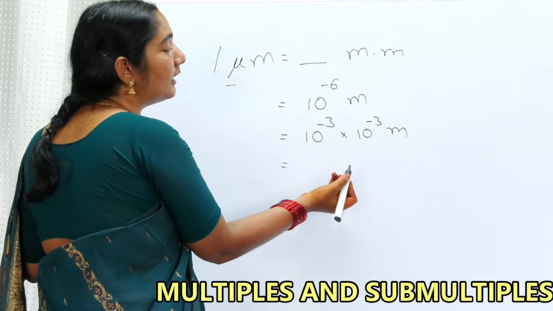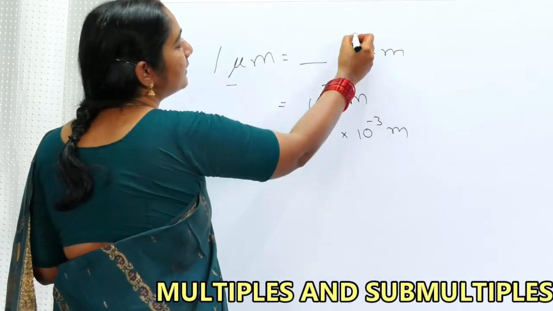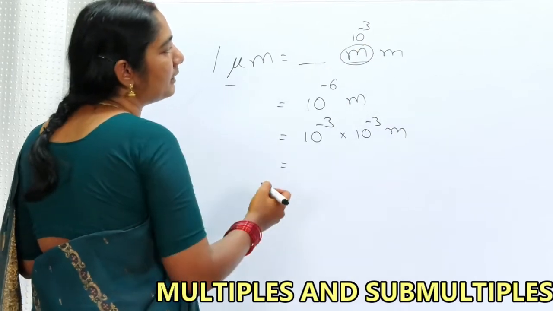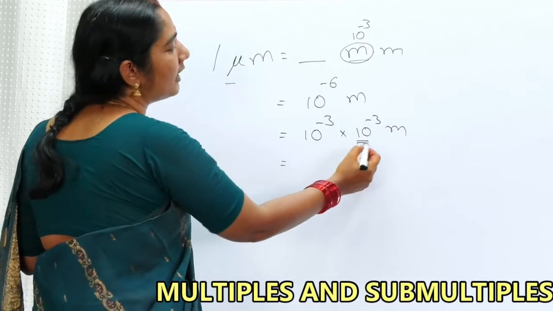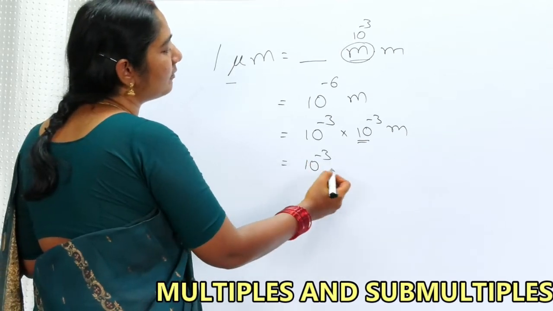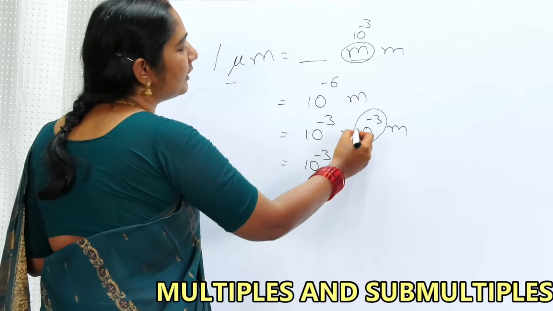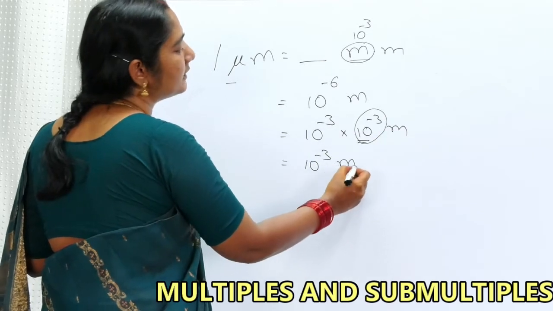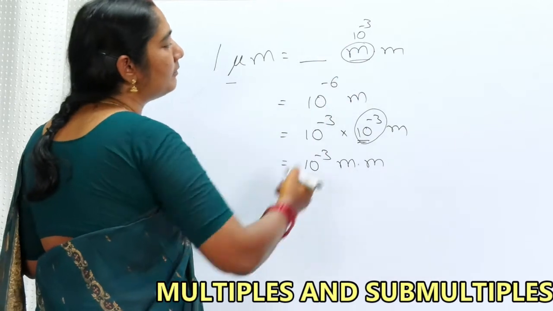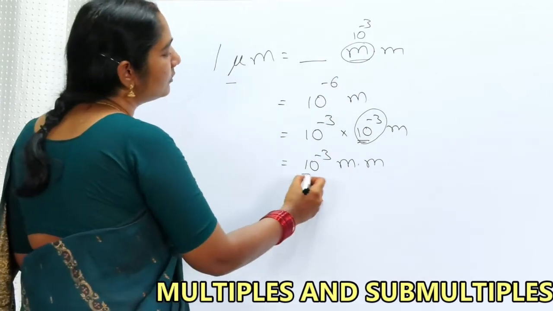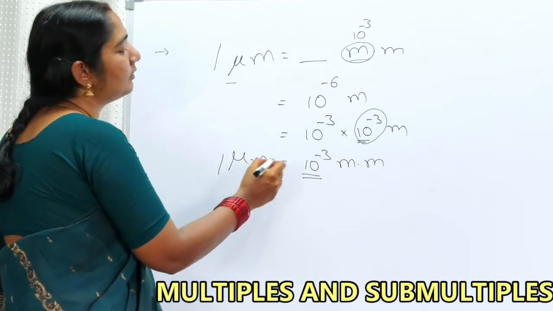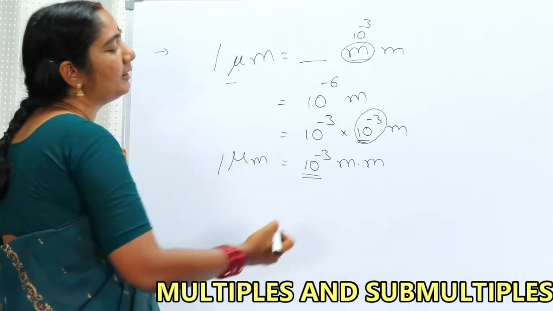Why did I write like that? Because milli means 10 to the power of minus 3. I want to write it as a millimeter. That is the reason why I have taken it like this. So my dear friends, that is equal to 10 to the power of minus 3. In the place of 10 to the power of minus 3, I am replacing it with milli, because milli is nothing but 10 to the power of minus 3. So madam, the answer is 1 micrometer is equal to 10 to the power of minus 3 millimeters.